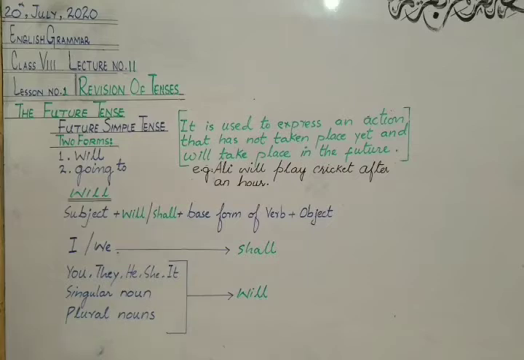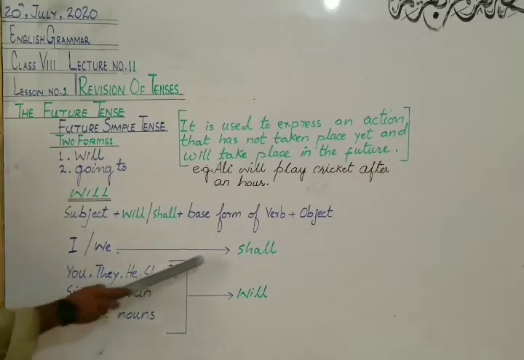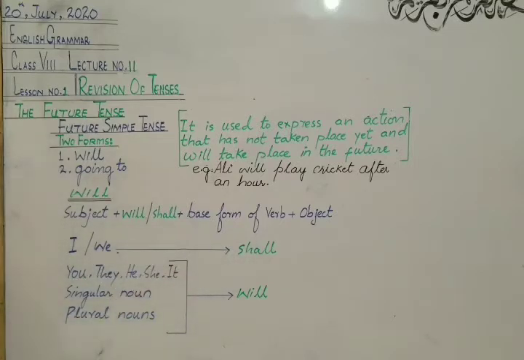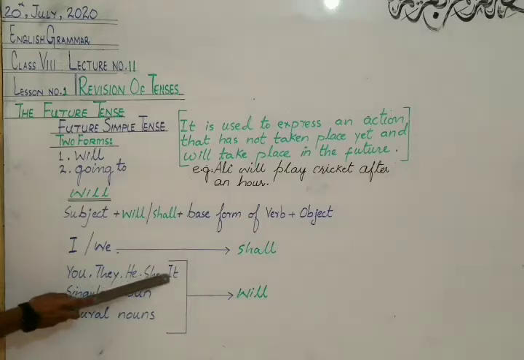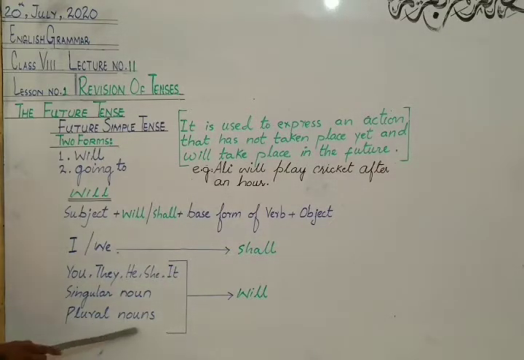If the subject is I or we, we would use shall. And if the subject is you, they, he, she, it, singular noun or plural nouns, we would use will.